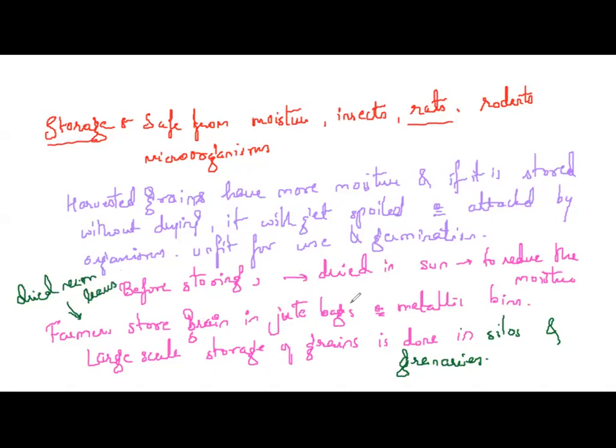For storing large quantities of grains, you cannot use the dried neem leaves. Usually they are stored in silos and granaries. For storing large quantities of grains in big godowns, specific chemical treatments are required.